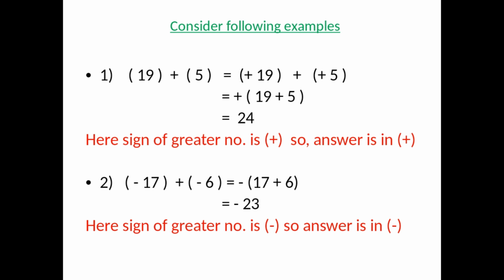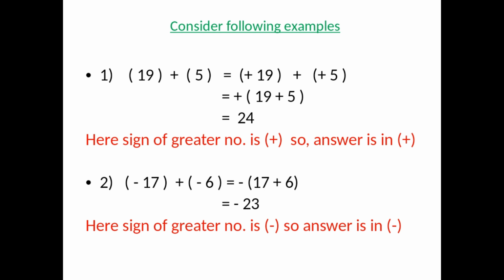Now, to understand these rules in a deeper way, let us consider the following example. Example number 1: 19 plus 5. As you see here, 19 is plus, 5 is also plus. That means their signs are the same. So in this case, what will we do? We will add them. So 19 plus 5 will become 24. But you know 19 is greater than 5. That's why its plus sign will come outside. So the final answer will be plus 24. Here the sign of the greater number is plus, so the answer is in plus.